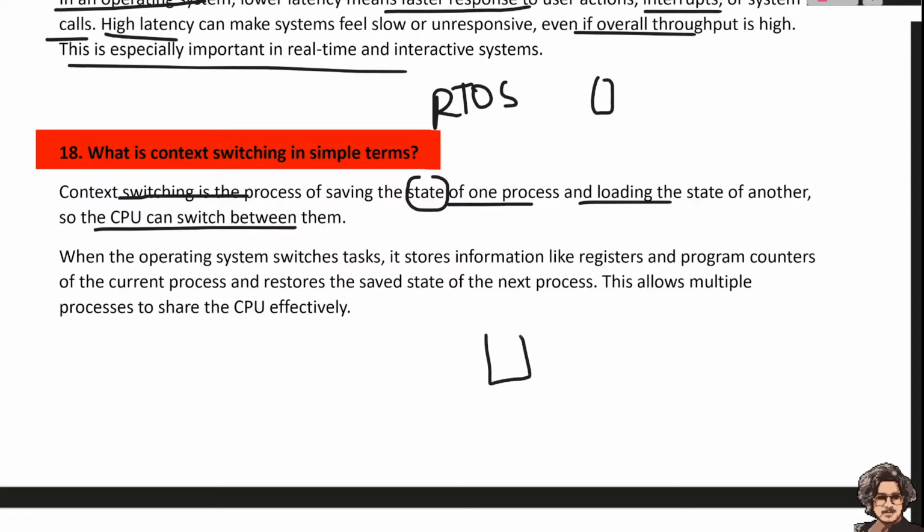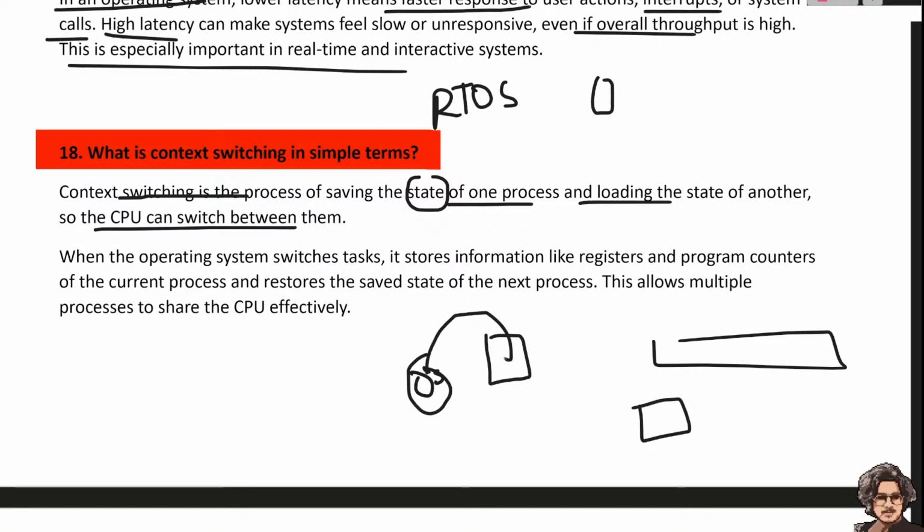So this process is working. This is the ready queue and another process is coming. So first of all, what does the operating system do? It saves the data or state from this process and loads it into the memory, in a CPU.